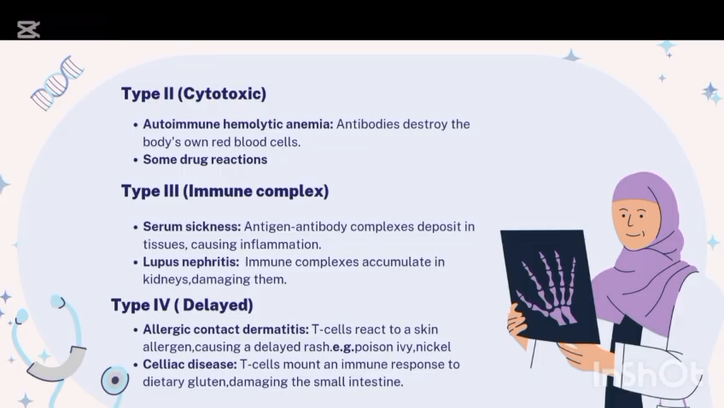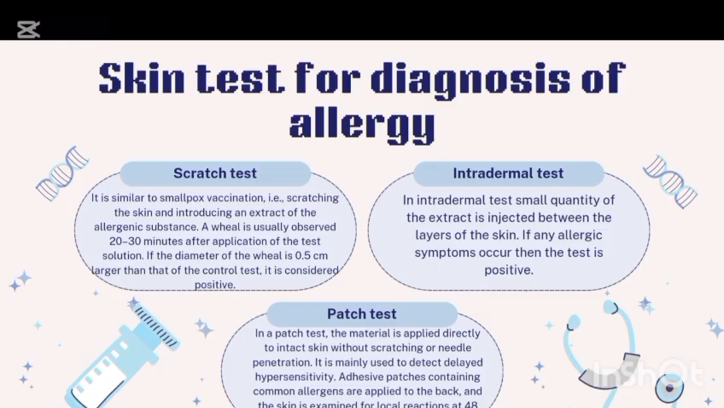Now moving towards type 2, which is cytotoxic. Autoimmune hemolytic anemia falls under cytotoxic, where antibodies destroy the body's own red blood cells, or some drug reactions. In type 3, there may be serum sickness, where antigen-antibody complexes deposit in tissues causing inflammation. There may be lupus nephritis. Type 4 may cause allergic contact dermatitis or celiac disease.